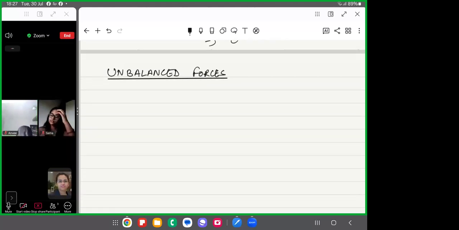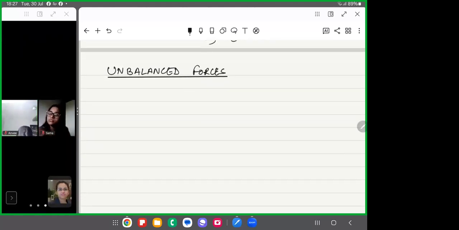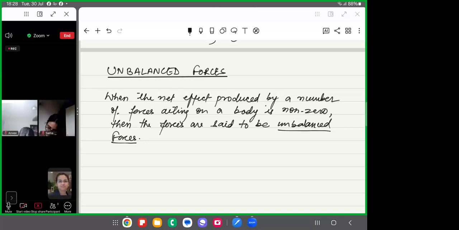Now, what are unbalanced forces? When the net effect produced by the number of forces acting on the body is non-zero, then we say that the forces are unbalanced forces. Are you getting that? Write down. So since the forces are unbalanced, force can cause motion in the body. Or you can say the unbalanced forces cause a change in the state of rest or the uniform motion of the body. Okay. So write down.